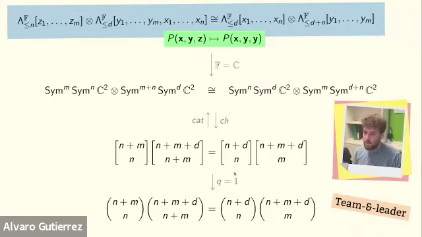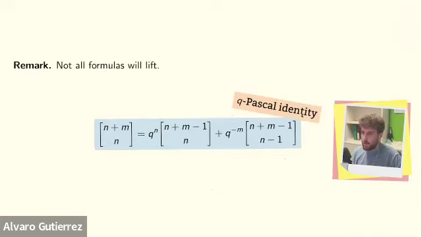Now this formula, I'm going to say it's one of these good formulas because it tells me about plethysm. But if my heuristic is good, then not all formulas should lift. And indeed, I have this property because the q-Pascal identity, for instance, in the center version, it has this power of q to the n and this power of q to the minus m, and I just don't know what to do with them when I go up to all fields simultaneously.